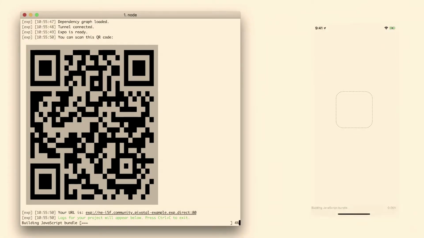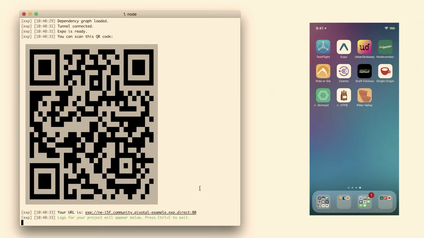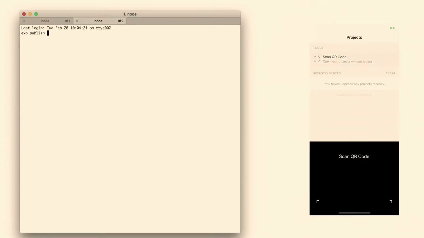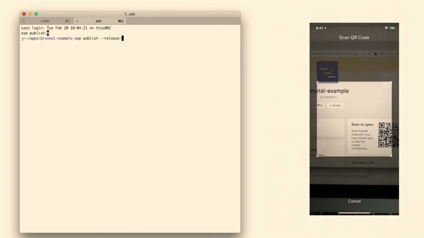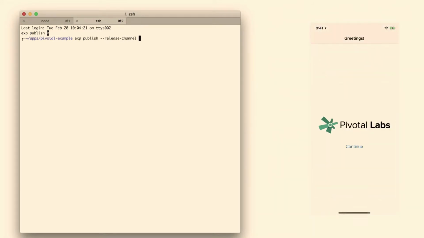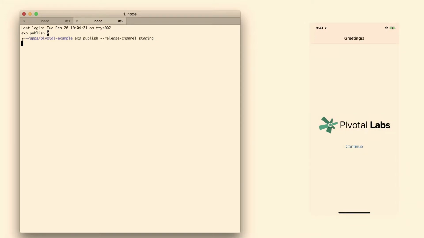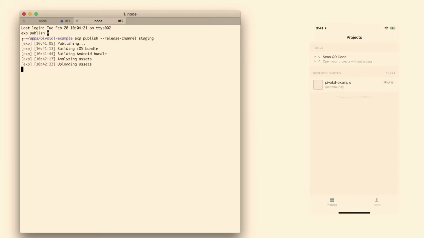And people have been doing this now for years in React Native and in various other tools. Expo gives you some other stuff on top of that, like release channels. Actually, this one's probably more interesting there. So this gives you out of the box this idea of having a staging environment, a production environment, and all you have to do when you publish a new version of the bundle is it gives you another URL, and you can send a link to somebody and say, hey, try out this staging version of the app.